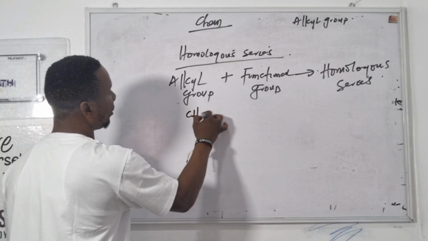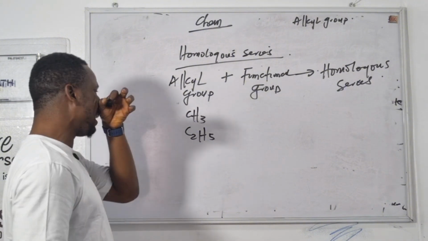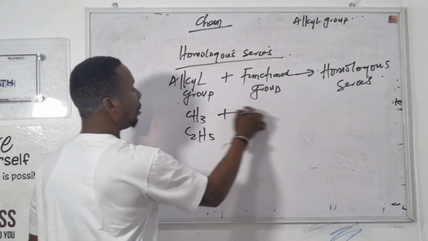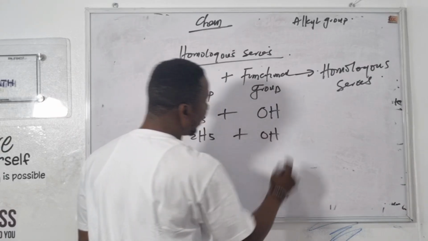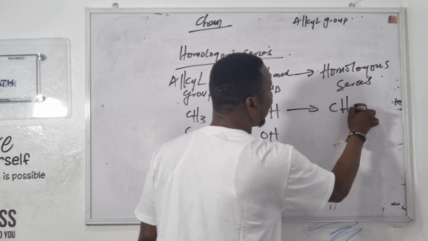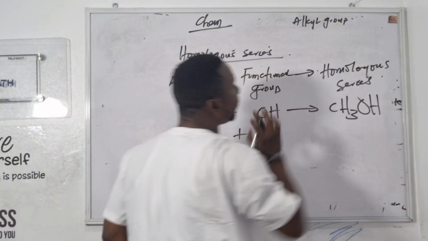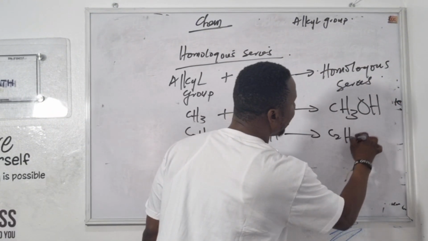Methyl CH3, ethyl C2H5. Now, let's add a functional group from alcohol. OH is ol. Add it together. You have CH3OH. It has formed a name. Let's add this together. C2H5OH.